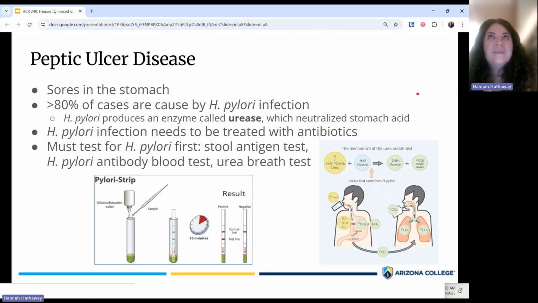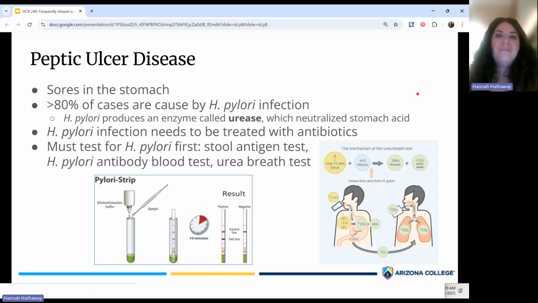So one of the tricky concepts from this module has to do with testing for peptic ulcer disease. So remember, peptic ulcer disease is essentially sores that form in the stomach. The stomach is very acidic. So once those sores form, then you're going to have stomach acid essentially burning the lining of the stomach. That's obviously going to be very painful, cause damage to the stomach, and cause bleeding, things like that.